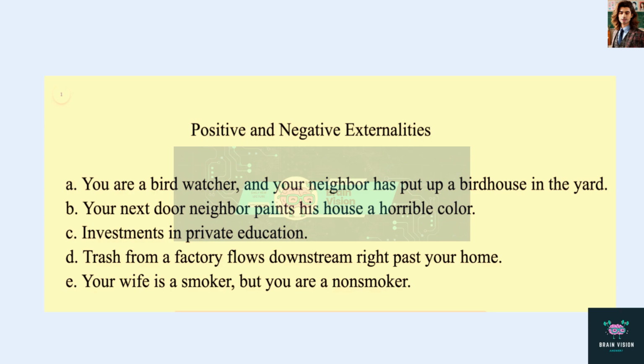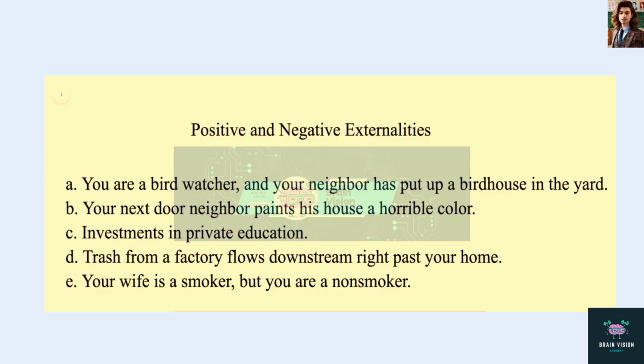C. Investments in private education. Now, this has a huge positive externality. The more educated society is, the better it is for everyone else, even though those people did not receive education themselves or private education themselves. It raises the standard of living for everyone. And again, the people who received the private education were not part of the interaction between the students who did get this private education and the place in which they received this education.